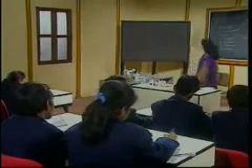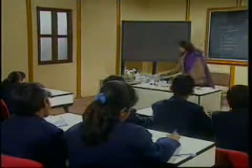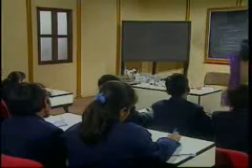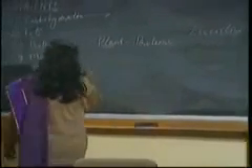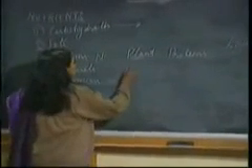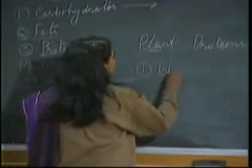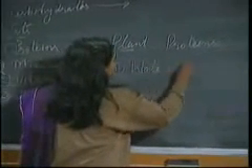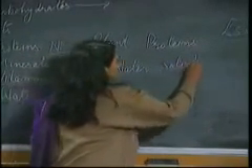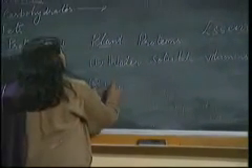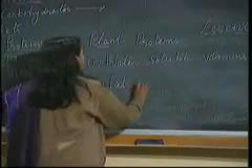Now, vitamins we basically classify into two classes. Number one, water soluble vitamins, and second class, fat soluble vitamins.